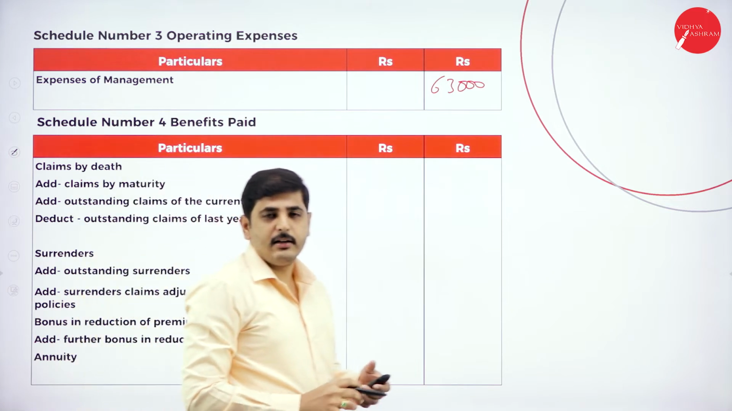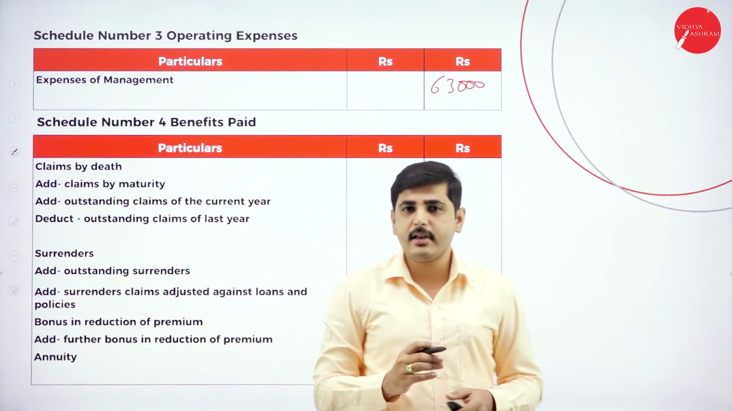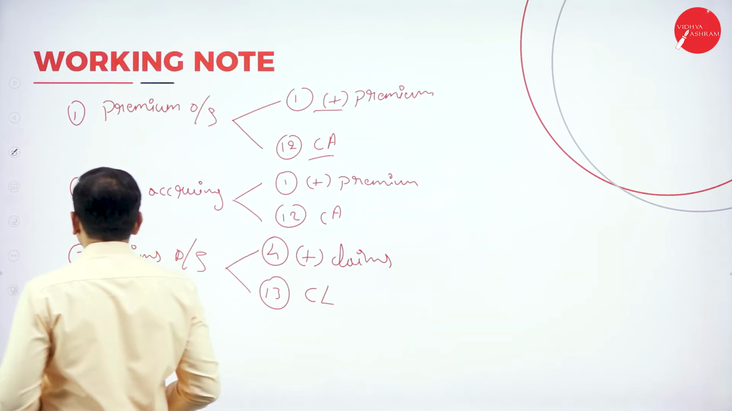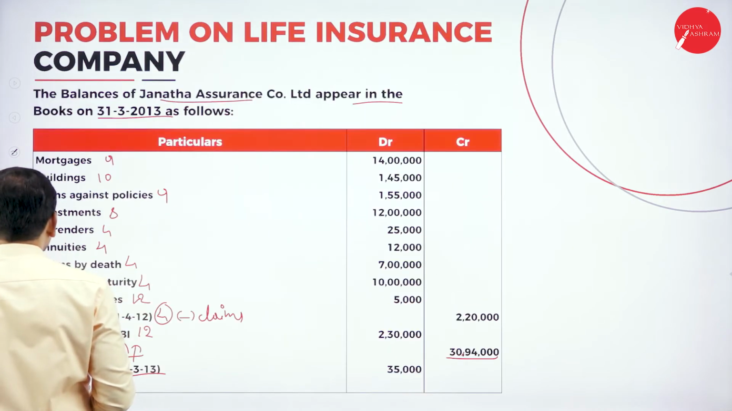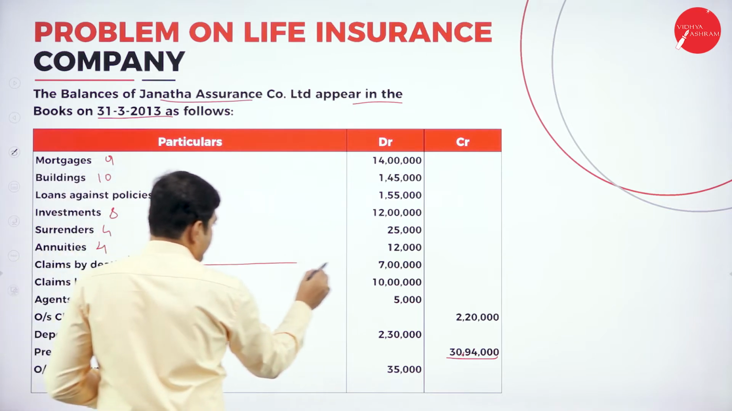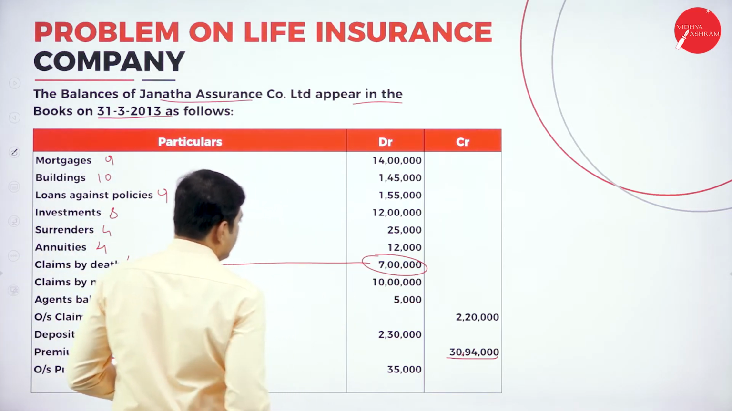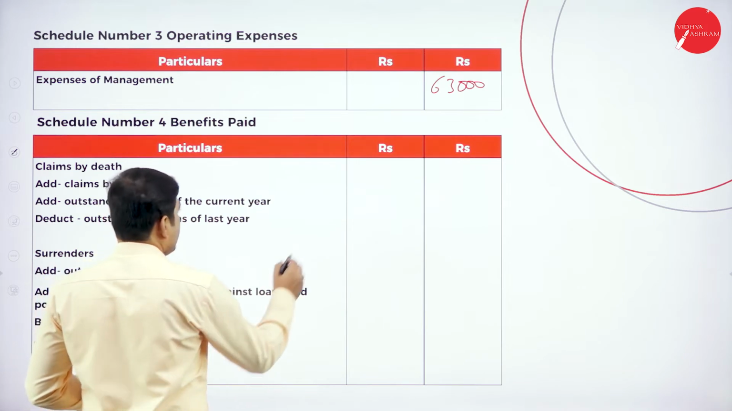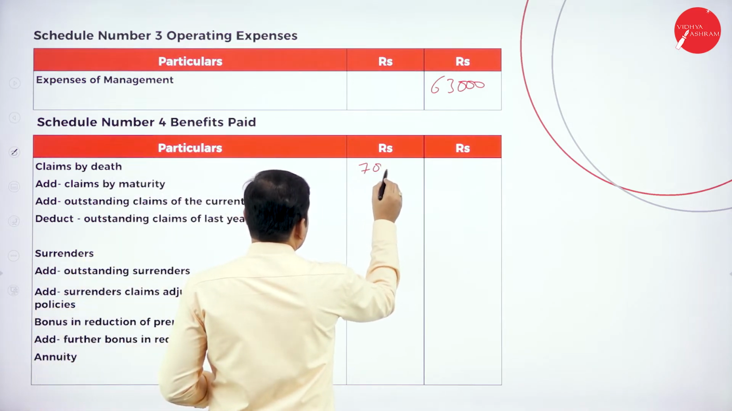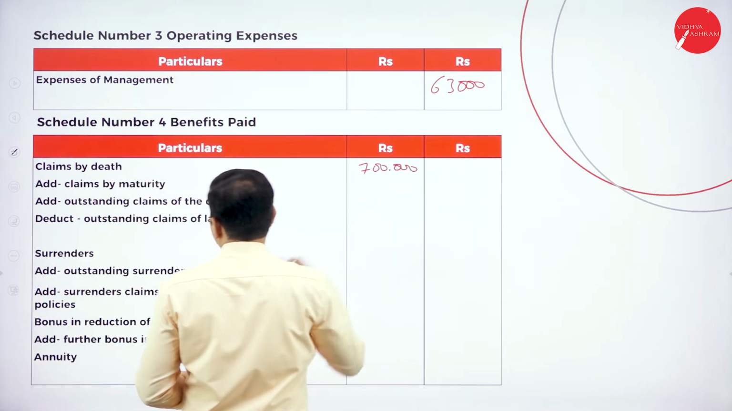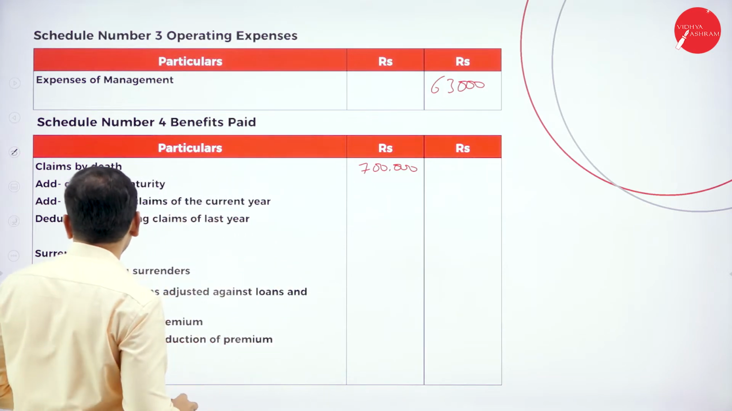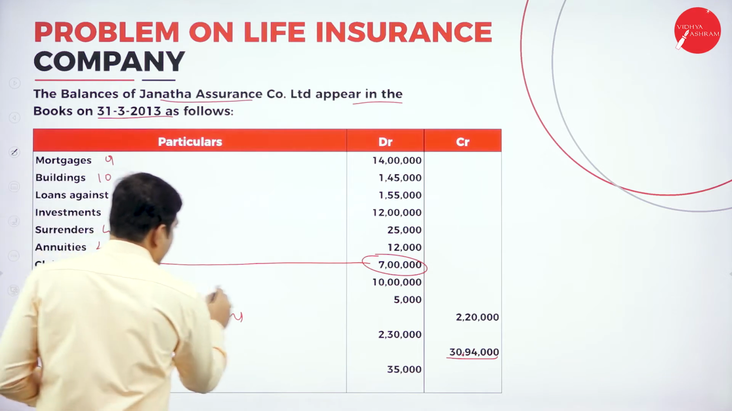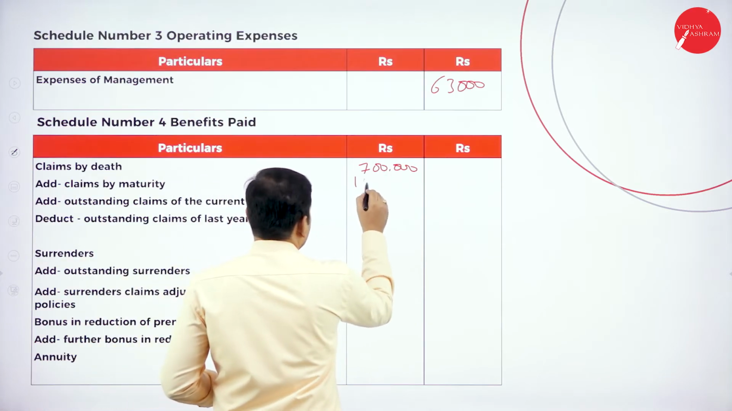Next one, schedule number 4, benefits paid. Here you will get bonus, claims, surrenders and annuities. Coming to the first one, claims by death. Let's look at it: claims by death is 7 lakh. So, show it here, claims by death 7 lakh. Again, claims by maturity. Look at the amount of claims by maturity: it is 10 lakh.